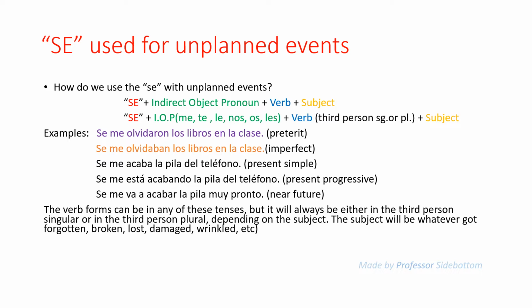However, the most common tense used for se with unplanned events is the preterite. You could hear it in the imperfect, and you could use it in the imperfect or any other of these tenses, but the most common one is the preterite. And as I said, the verb will always be in the third person singular or plural, whatever tense that might be, depending on the subject. And the subject will always be not the person, but whatever got forgotten, broken, lost, damaged, wrinkled, left behind, etc.